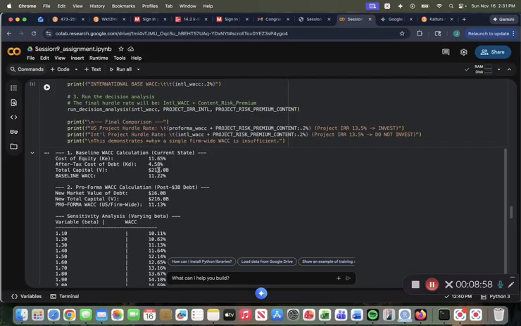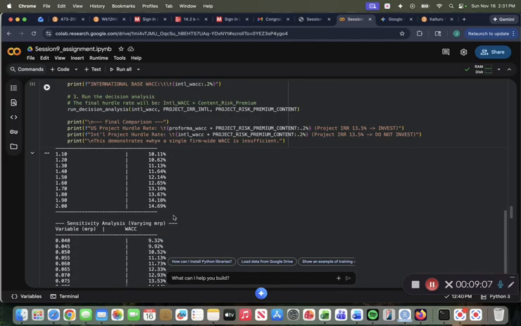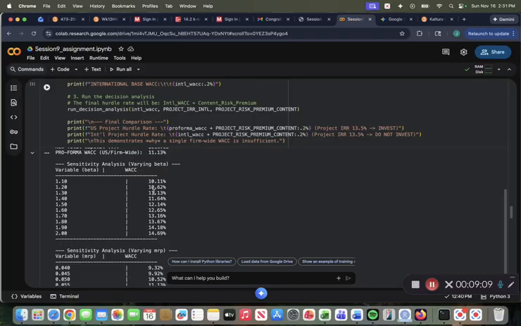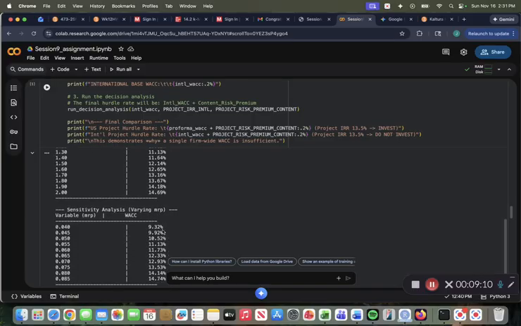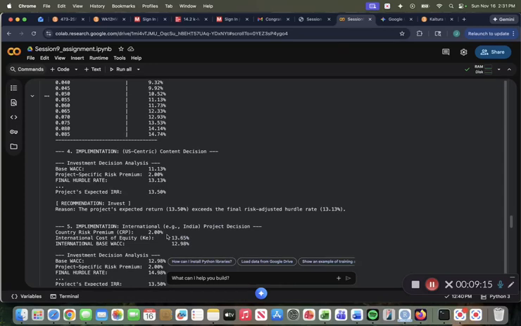We get the baseline WACC calculation as well as the WACC calculation adding the $3 billion debt as well. Then sensitivity analysis for market risk premium, or changing beta and changing market risk premium. So a couple of sensitivity analyses there. And then looking at the hurdle rate to get our recommendation for the capital investment strategy.